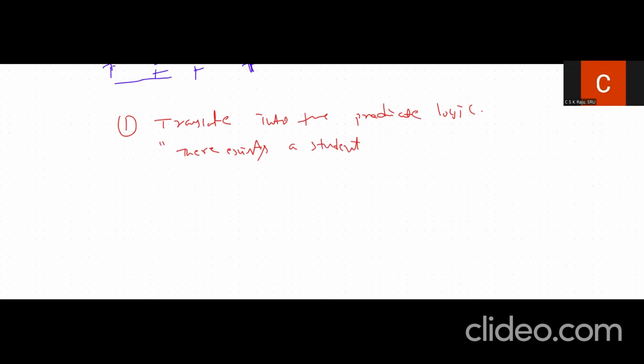Now if you see the next solution set, in that we have the question as: translate into predicate logic the sentence, there exists a student who likes both math and science. Who likes both math and science.